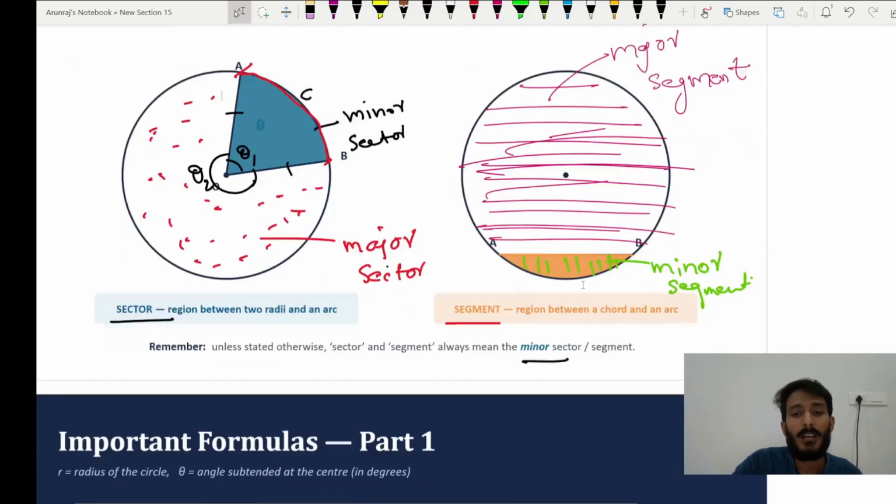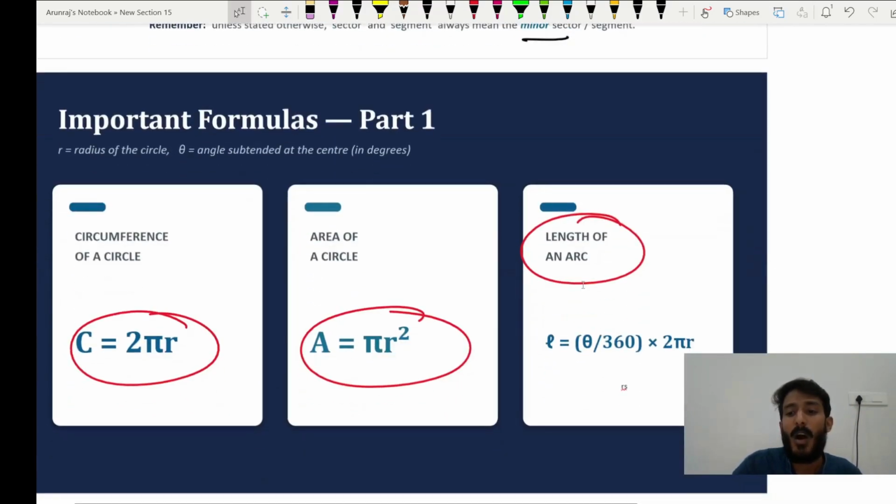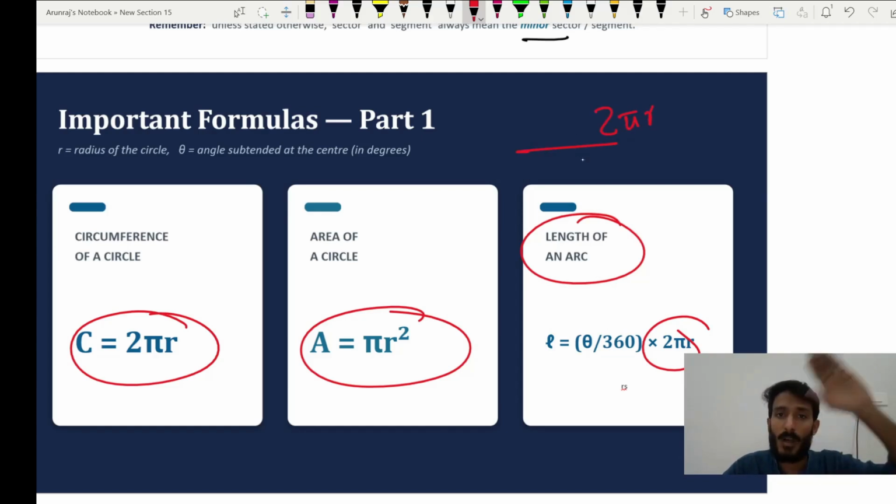See, you need to know 2 pi r is the whole length of the circumference. Out of that 2 pi r, I will write like this: 2 pi r is the whole. Once you cover completely, you get 360 degrees. Out of that, how much are you covering? If it is theta, I am covering, that means theta by 360 into 2 pi r.